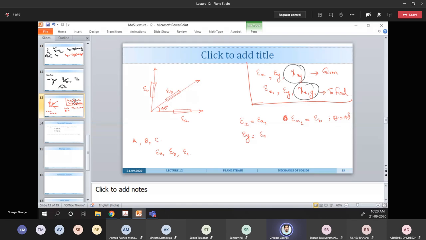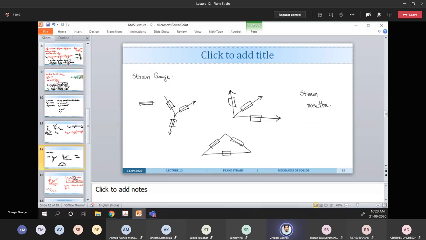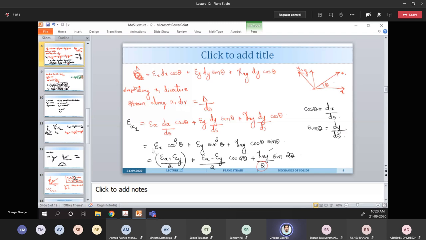We had the expression epsilon x1 is epsilon x cos square theta plus epsilon y sin square theta plus gamma xy cos theta sin theta. We'll substitute here.